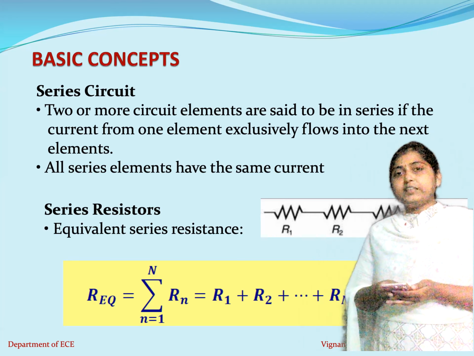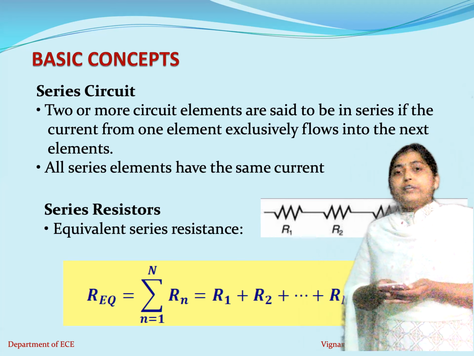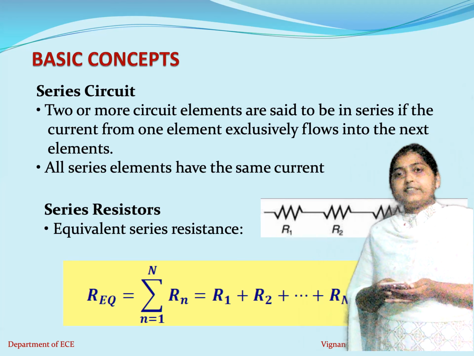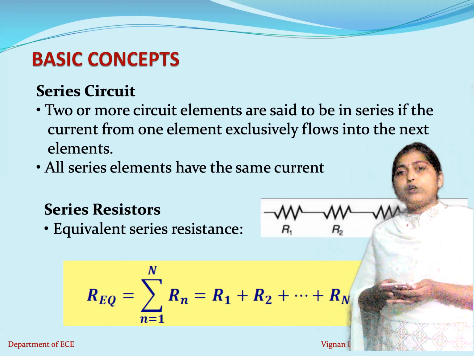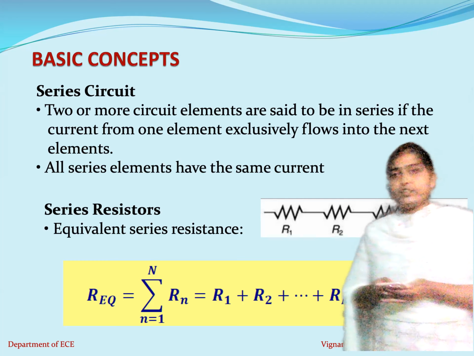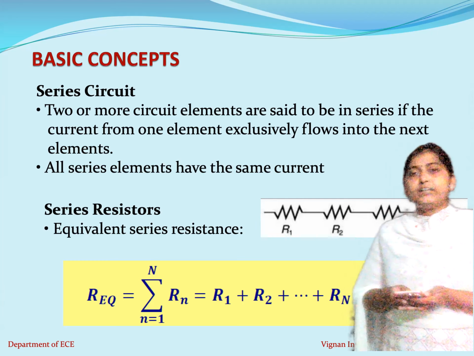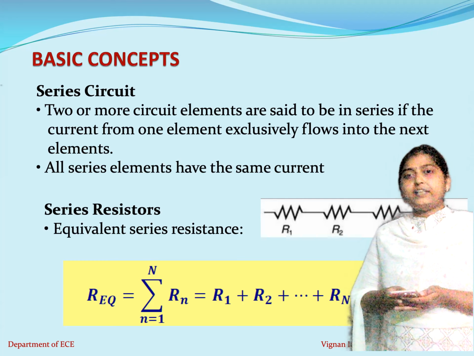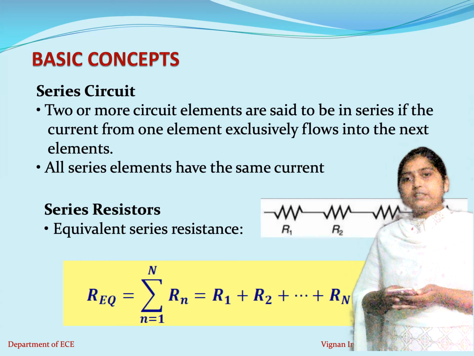A resistor is nothing but a two-terminal device. This is one terminal and this is another terminal. So let us consider this as the first terminal, this as the second terminal. Similarly, resistor 2 also has two terminals, the first terminal and the second terminal. So a series connection is when the second terminal of the first resistor is connected to the first terminal of the second resistor. I hope it is clear to everyone. Then the connection of these two resistors is said to be in series.